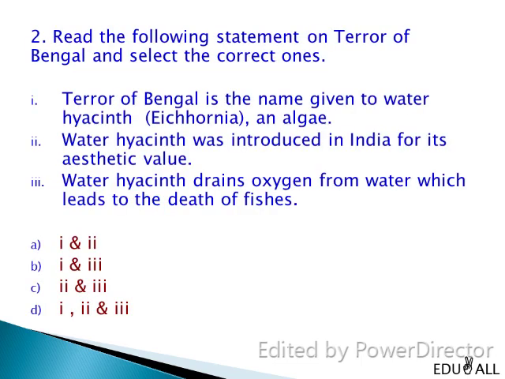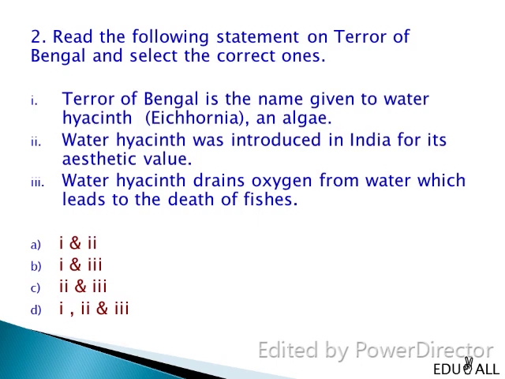Read the following statement on Terror of Bengal and select the correct ones. Terror of Bengal is the name given to water hyacinth, Eichhornia, an algae. Water hyacinth was introduced in India for its aesthetic value. Water hyacinth drains oxygen from water, which leads to the death of fishes.